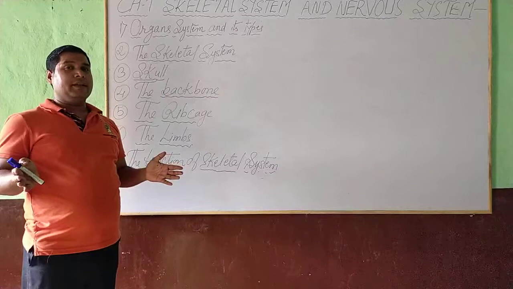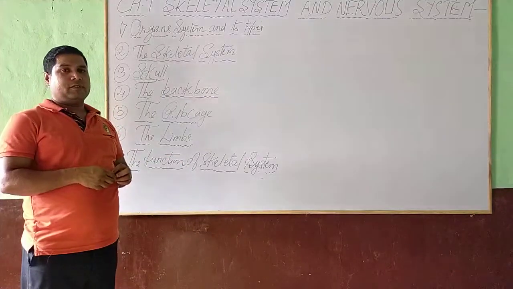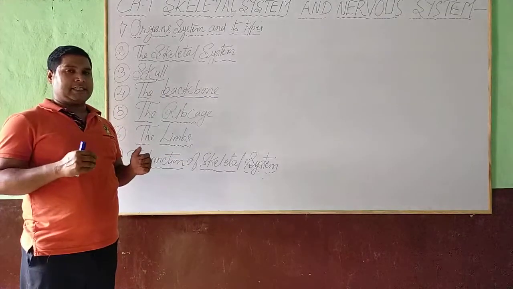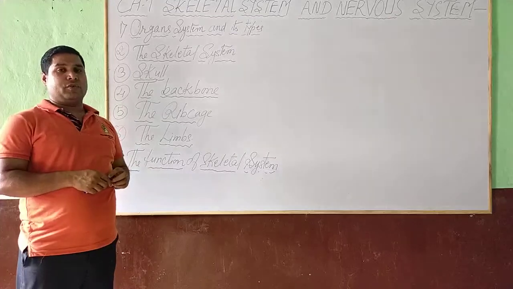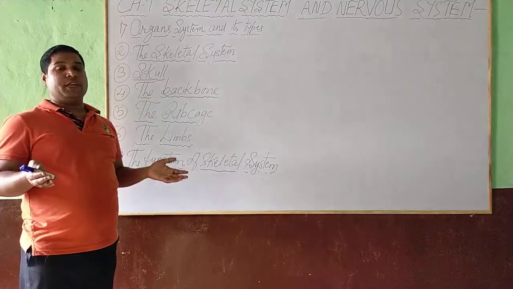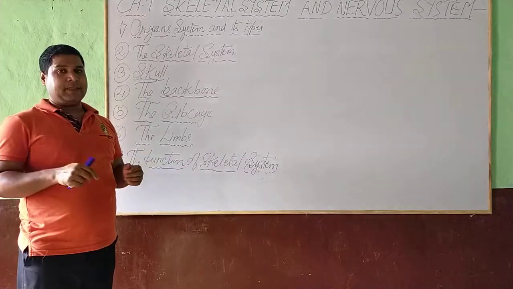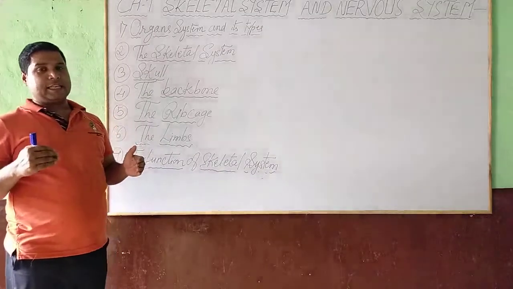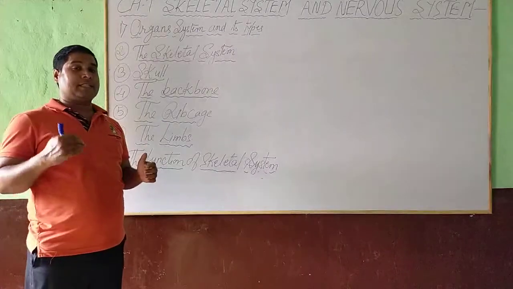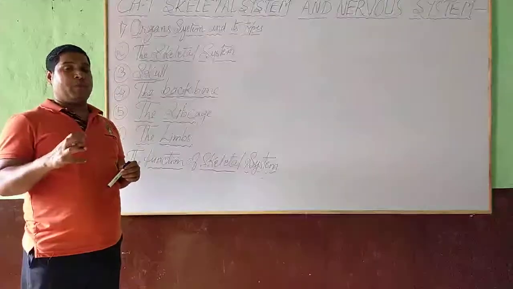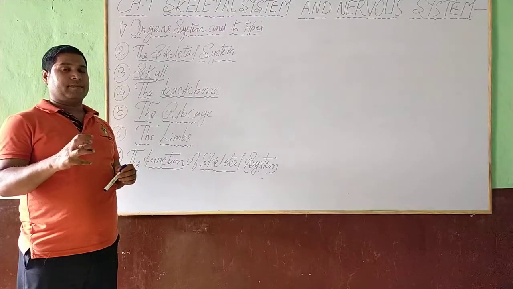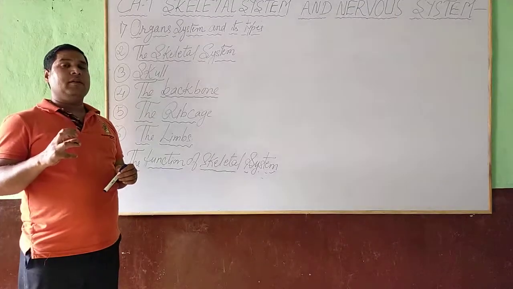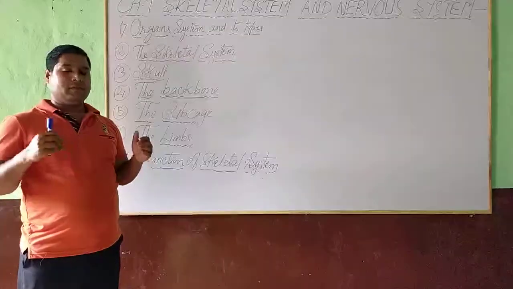Dear student, before I proceed to the topic skeletal system and nervous system, you should be well aware about what you mean by a skeletal system and nervous system. A skeletal system is defined as the system which provides support and protection and also helps in movement of body.